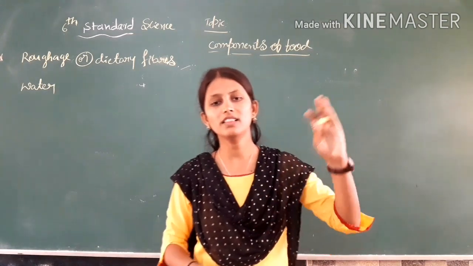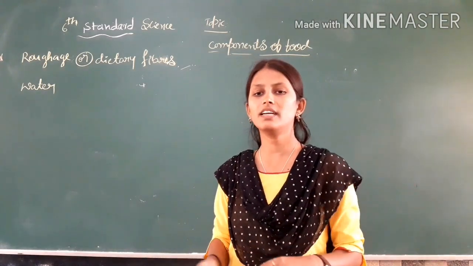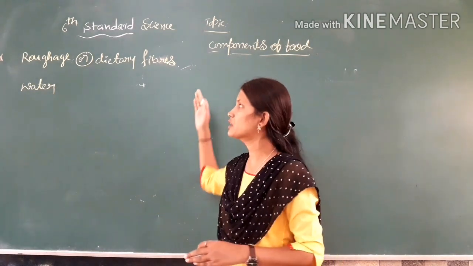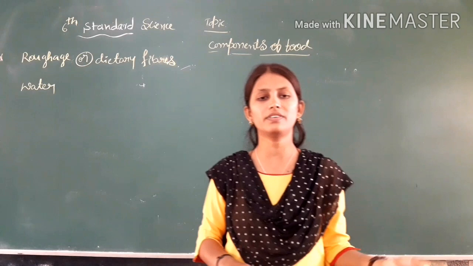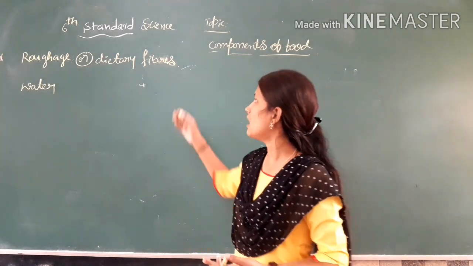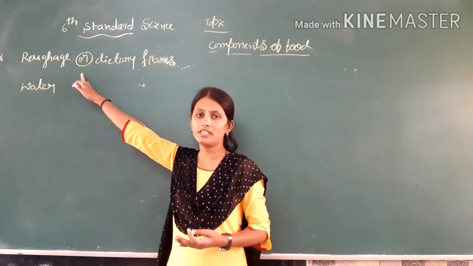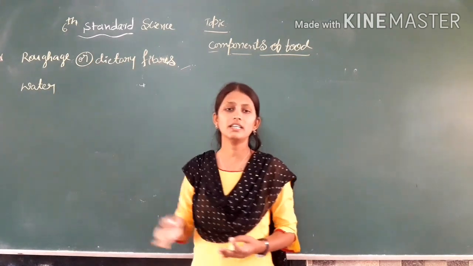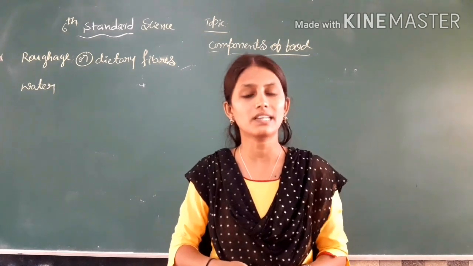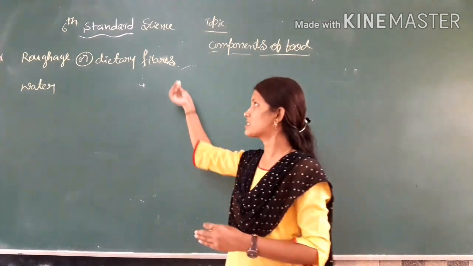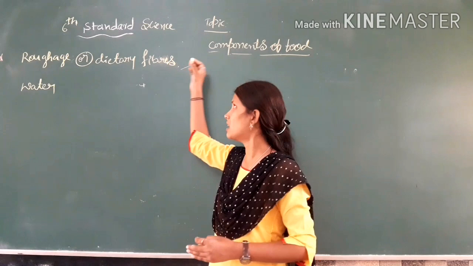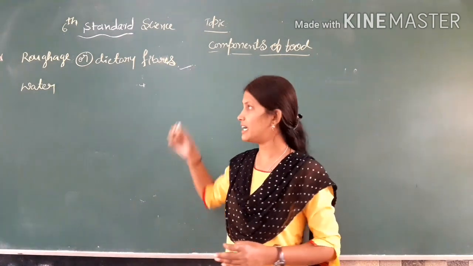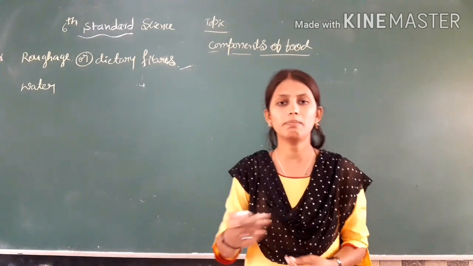Besides all these nutrients, our body needs dietary fiber and water. Dietary fibers are also called roughage. Most roughage or dietary fibers are plant products, meaning we get dietary fibers from plants.